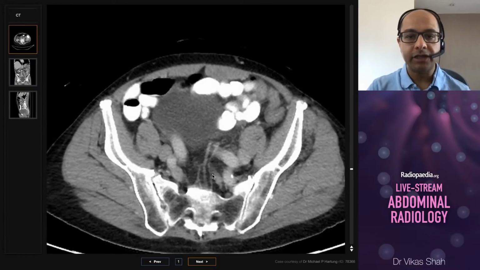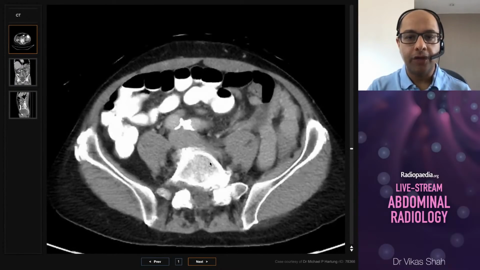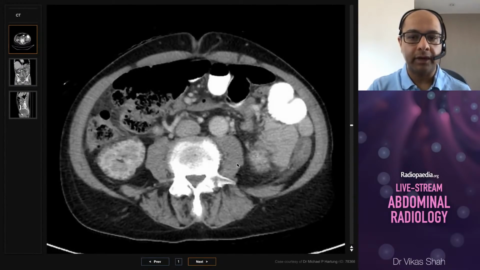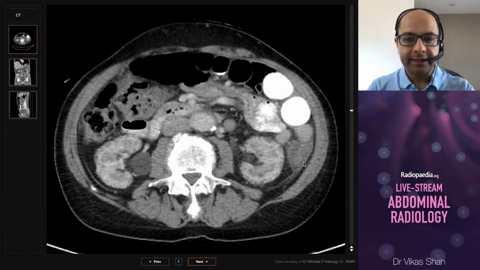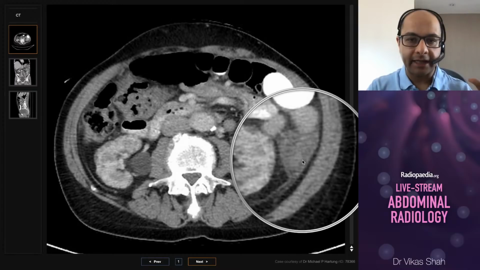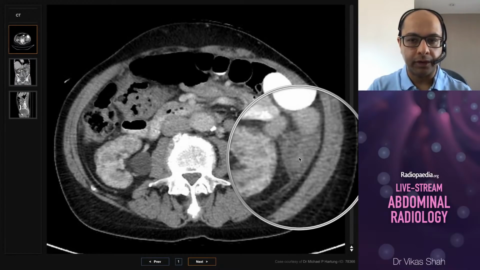Okay, so we've got segmental colonic thickening, low density swelling of the wall with pericolic fat stranding. And although it's difficult to see here, sometimes we get a target-like pattern when you look at the wall, the bowel.